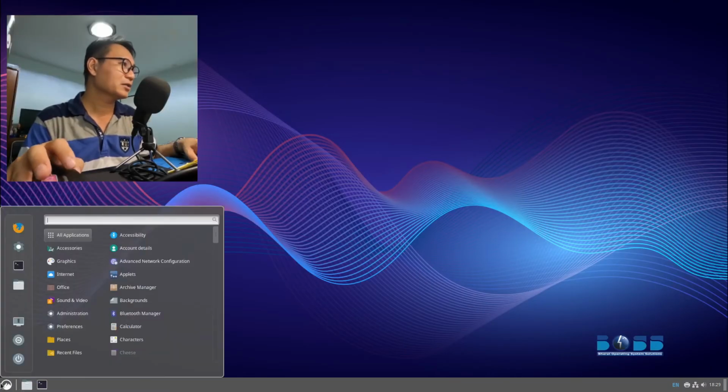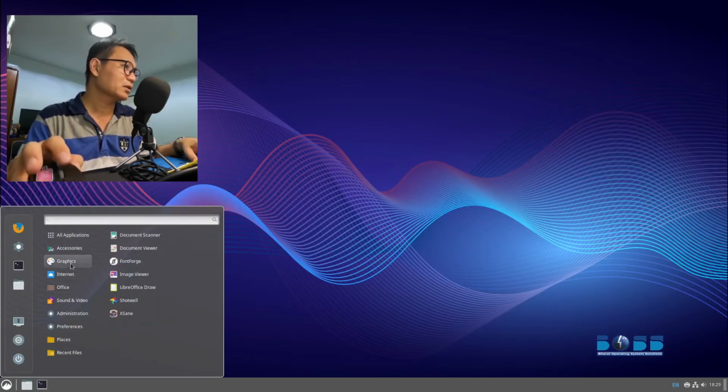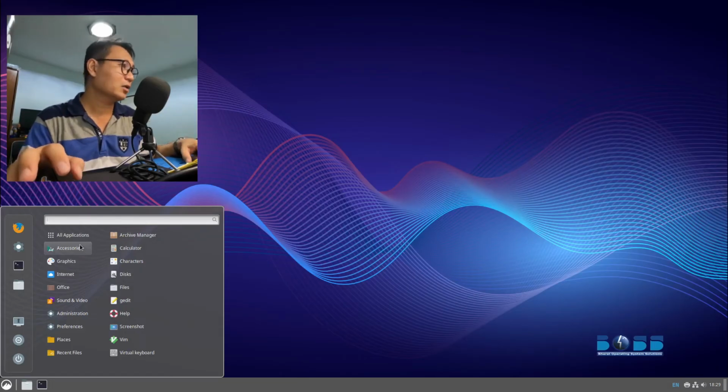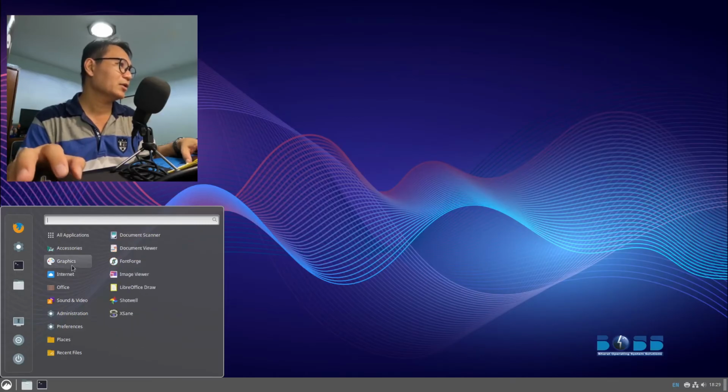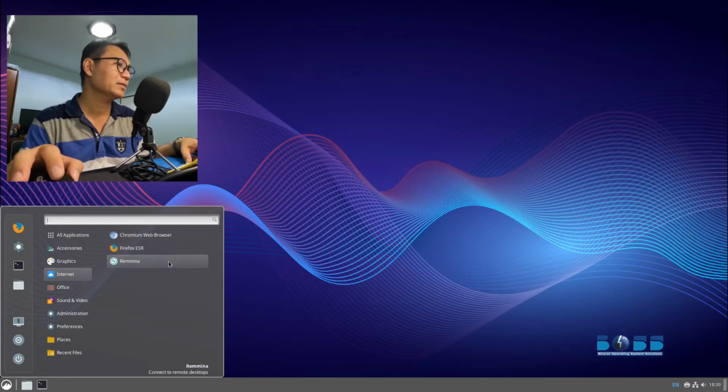Let's go to the applications. Let's try to look into the applications. How many applications do they have? Let's go by category. We have the accessories right here: calculator, characters, disks, files, gedit, screenshot, Vim, virtual keyboard. How about the graphics? You have the scanner, the viewer, and LibreOffice Draw. For the internet, we have the Chromium web browser and the Firefox web browser, plus the remote desktop.